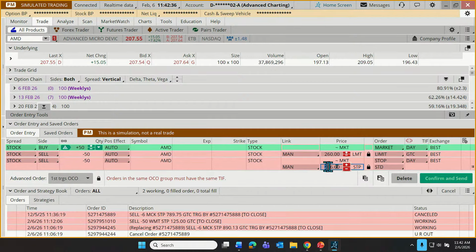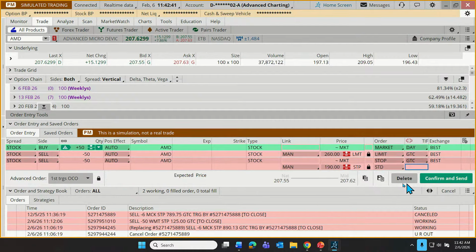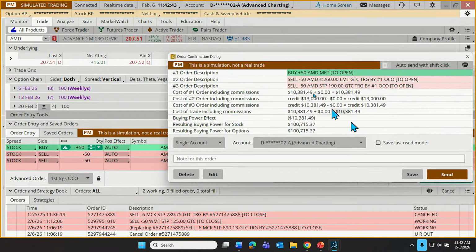And our stop down there at 190. Good till canceled. There we go. Let's click confirm and send. Buying 50 shares of AMD at the market price. Market price means we're not guaranteed the price that we're going to pay. We might have to pay even more than 207.59.